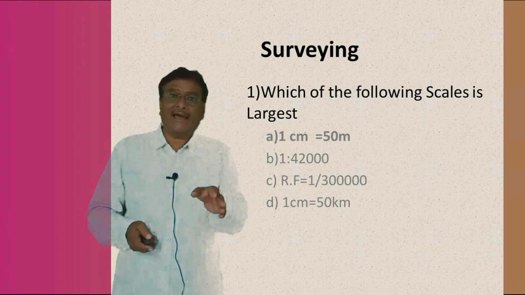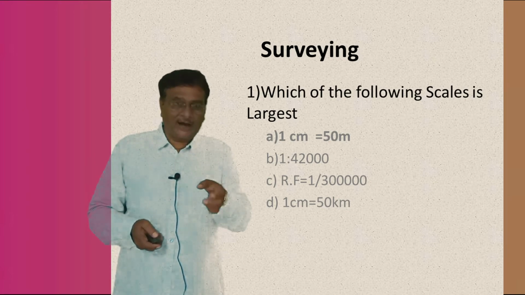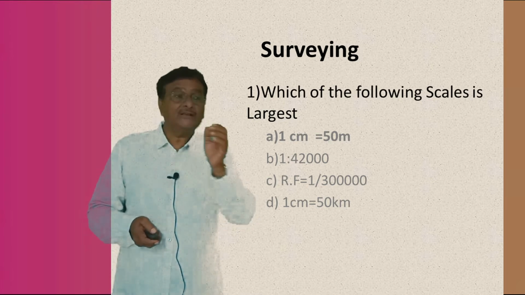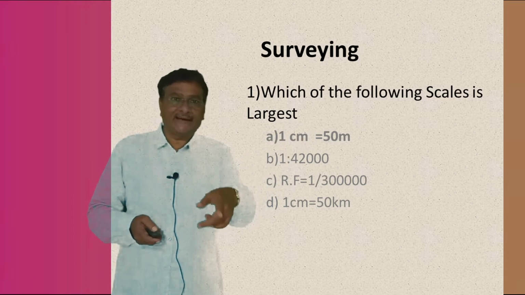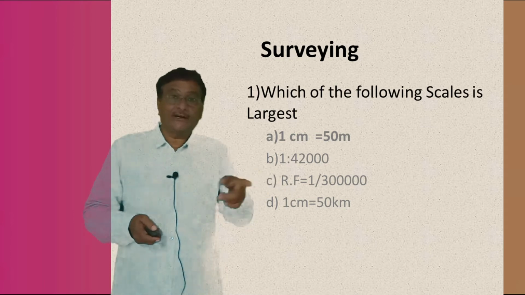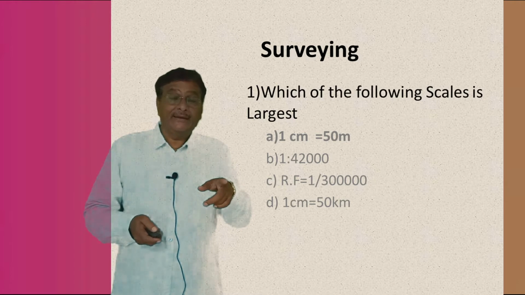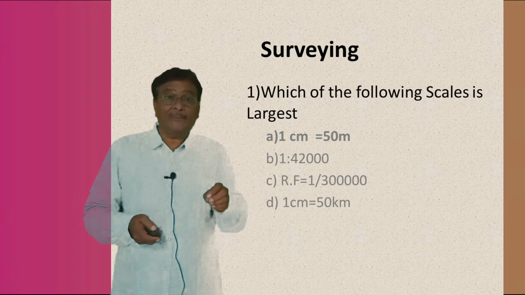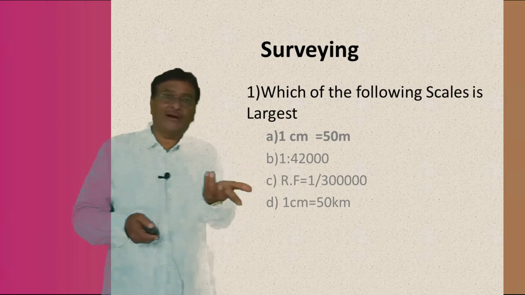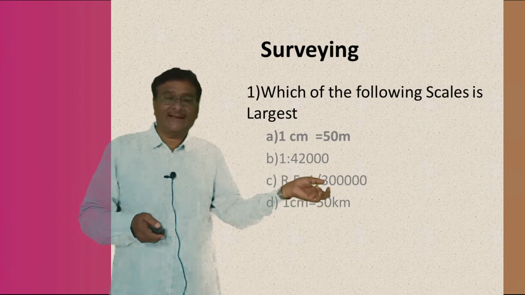Take the same line AB. If the fore bearing of the line AB is 30 degrees, add 180 to that, so it becomes 210 degrees. Understand? So the back bearing of the line AB is 210 degrees, where the measurement is from B towards A. Meaning the compass will be at B and the ranging rod will be at A. It is exactly the reverse of the previous one.